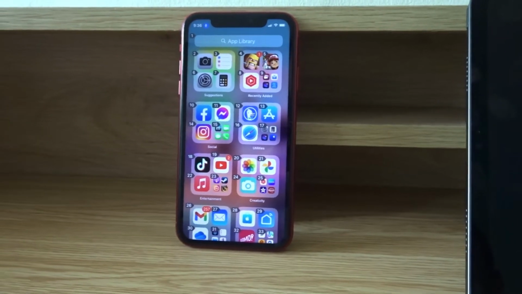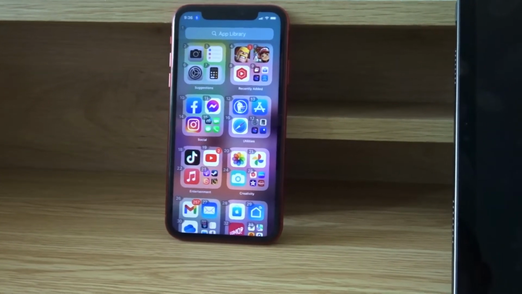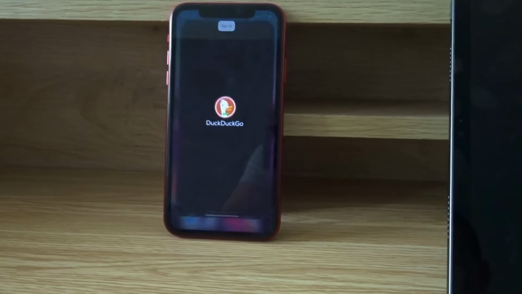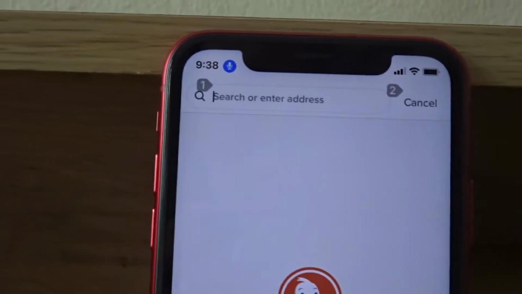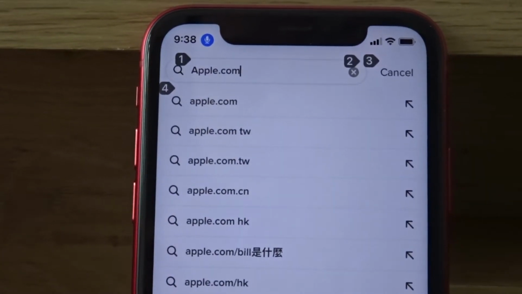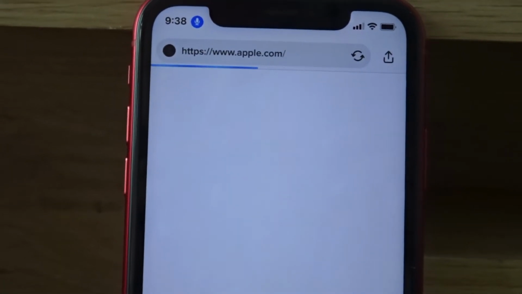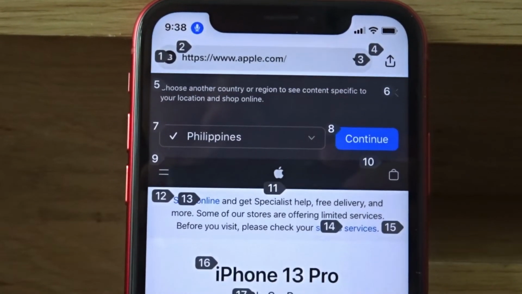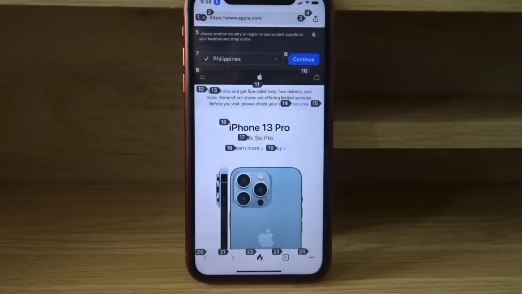Oh wow, that's really cool. Let's see. Tap 12. Apple.com. Tap 37. Wow. Look at that. Go home.